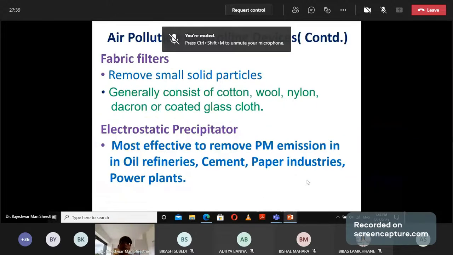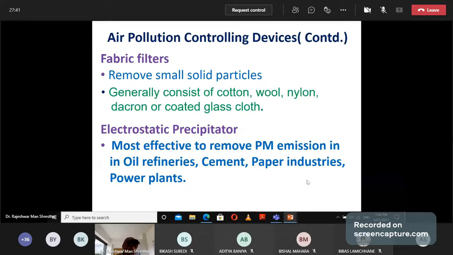Next is the fabric filter. This is also used for removal of solid particulate matter. This filter generally contains cotton, wool, nylon, dacron, or coated glass cloth, and that should be fitted in the equipment. From this fabric filter, we can remove only small solid particles.